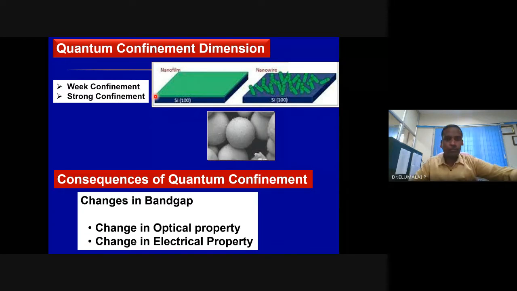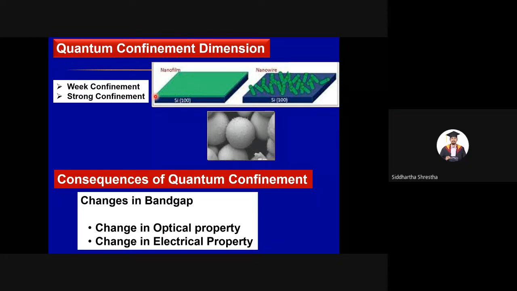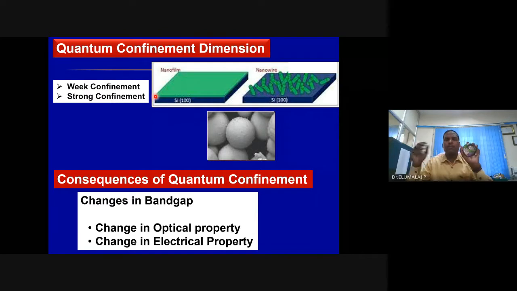Whereas spherical particles, assume that this is nano, diameter is few nanometer, 1 to 100 nanometer, 10 nanometer, 20 nanometer diameter. The restriction will be in how many dimensions or directions? Restricted in all the dimensions. You understood?